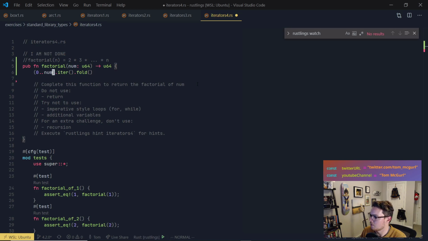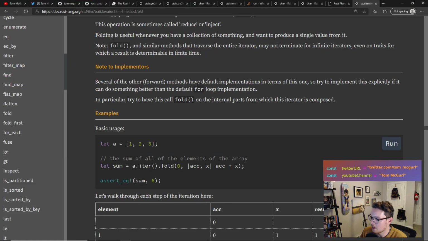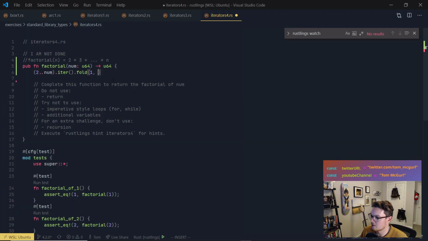We want to go from 2. We want to multiply this all by 1. That'll be itself, right? So 1 is fine for an initial value. Now we give it that closure, right? And that's that inline function here. So we're just going to do this, and I'm going to go over what this means. This is the accumulator. This is going to start out as 1, and whatever's returned here is going to populate this on the next run of the fold.